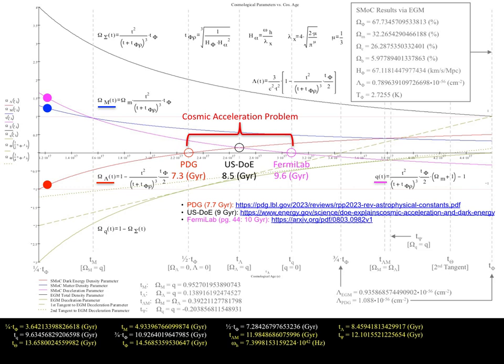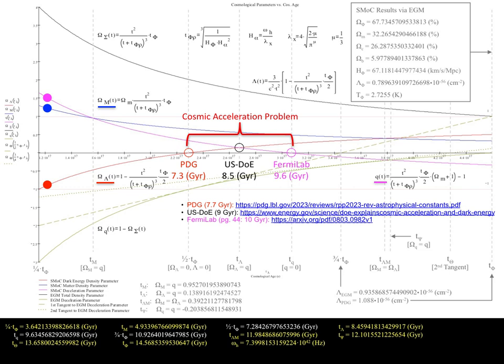At this juncture, we will reiterate that the standard model of cosmology does not relate Hubble constant to deceleration parameter over the full lifetime of the universe, as does the electrogravimetric construct. Having said this, we must acknowledge that the Fermilab estimate for the commencement of cosmological acceleration is correct in relation to the deceleration parameter, but incomplete.